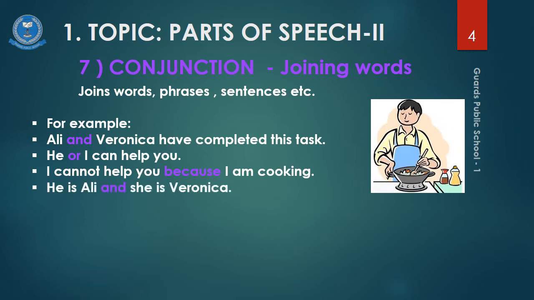He is Ali and she is Veronica. Two statements, two sentences. They are being joined together by a word, and, that is a conjunction. I have a cat and a dog. Again, here you see a word cat and a dog. These two words are joined by the conjunction and, therefore, and is a conjunction.